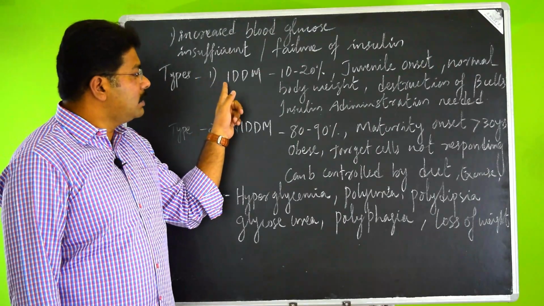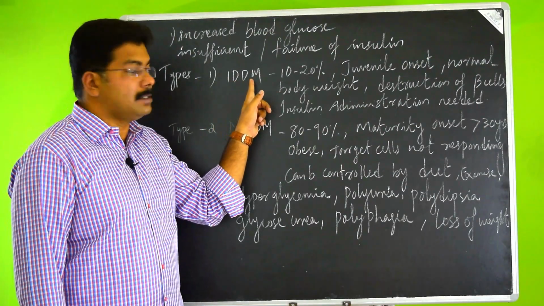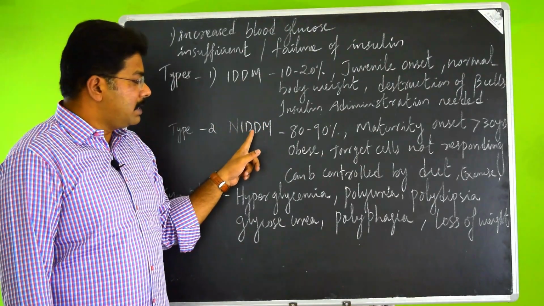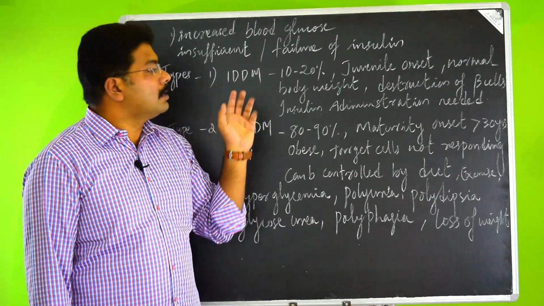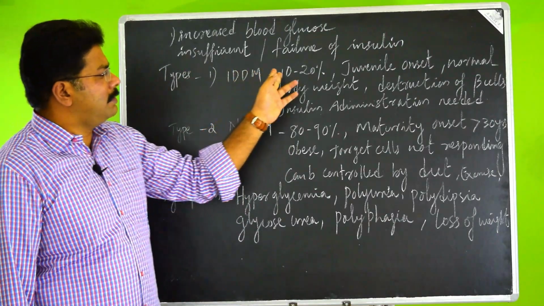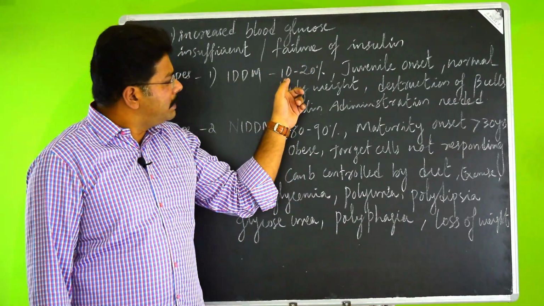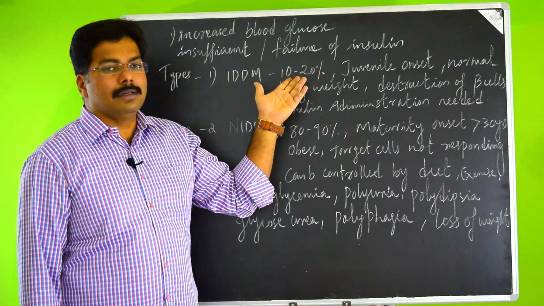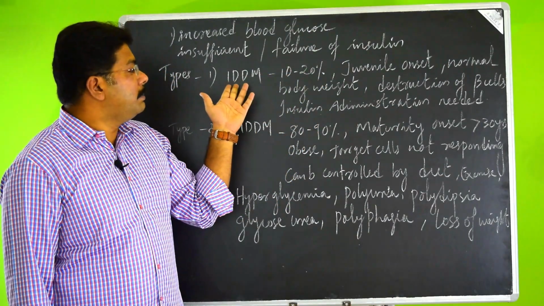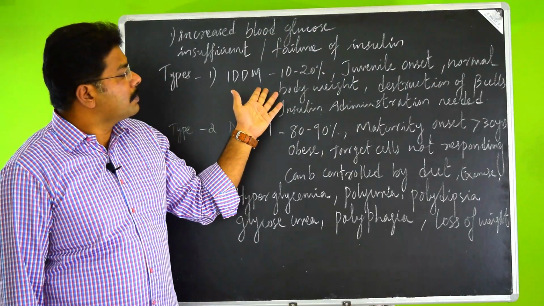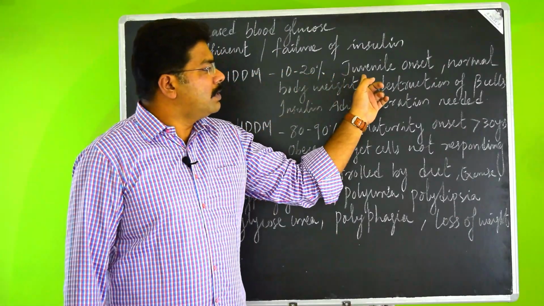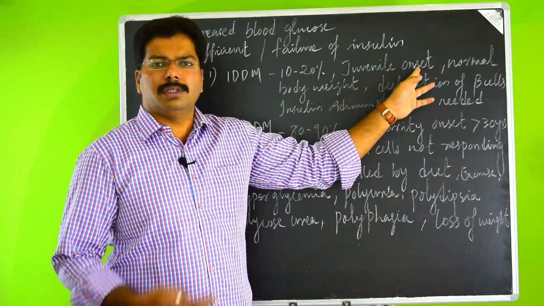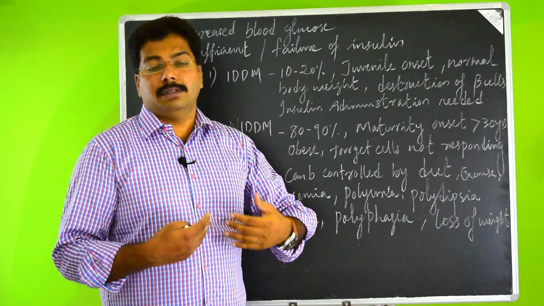Type 1 is insulin dependent diabetes mellitus. Next one is non-insulin dependent diabetes mellitus. And the first case is a very rare one. That means that 10 to 20% of the entire diabetes is only this insulin dependent diabetes mellitus. And this happens in juvenile onset. That means in a younger age, below 20 also, this type of diabetes can be started.